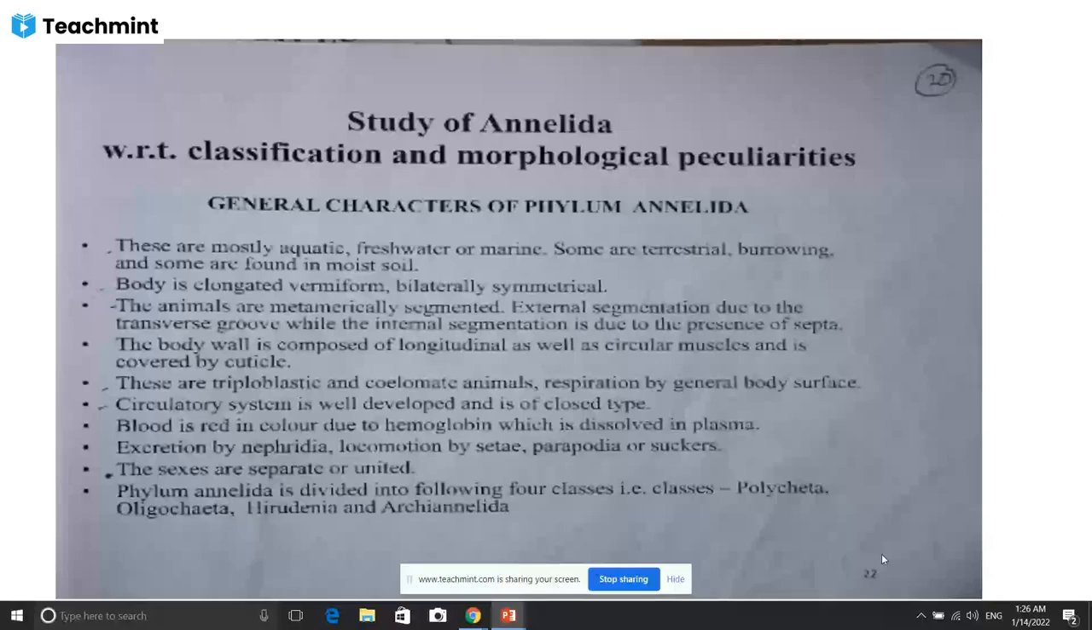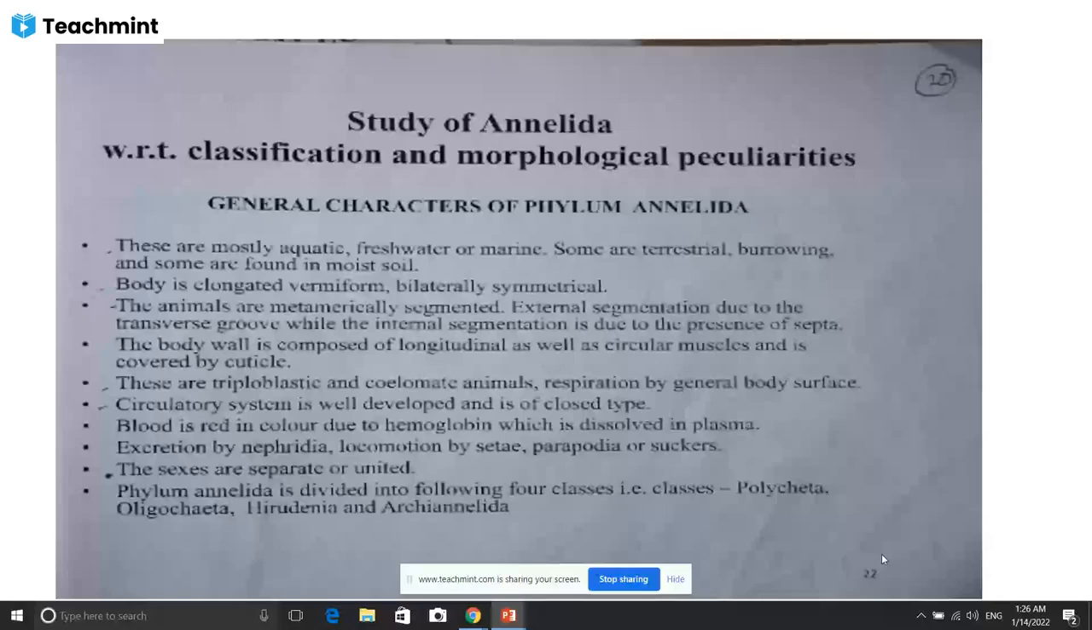Only one example. Now we go to the next phylum, that is the phylum Annelida. This phylum Annelida is also a worm, but this worm is different from Platyhelminthes and Nematohelminthes. That means they are different from Ascaris and different from Taenia solium. They are not flat. They are not round. But the body is segmented.